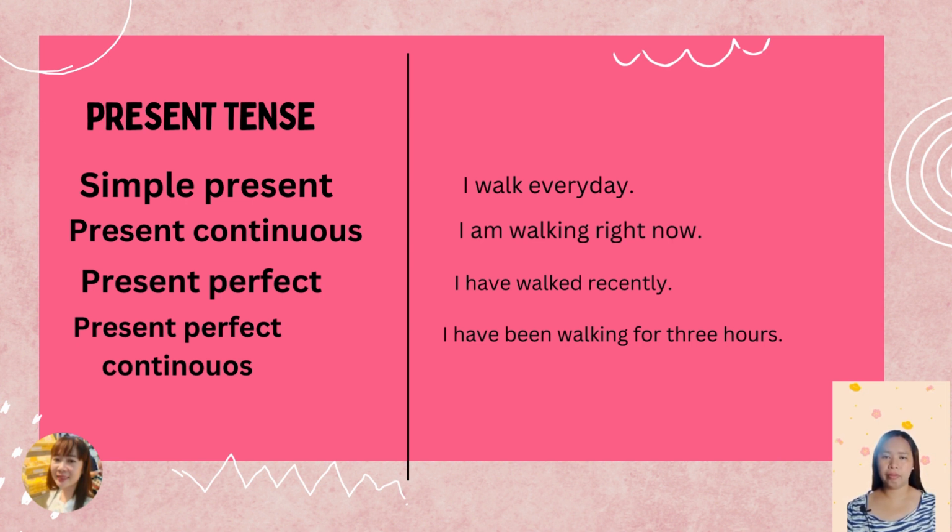Last is the present perfect continuous, meaning present time plus has or have, the perfect, plus ing, the continuous. This tense is a blend of the simple, continuous, and the perfect tense. For example, I have been walking for 3 hours. You ask why we used been here. Been is basically used whenever we're talking about the continuous ing form. It means when we use ing with have, we always use been.